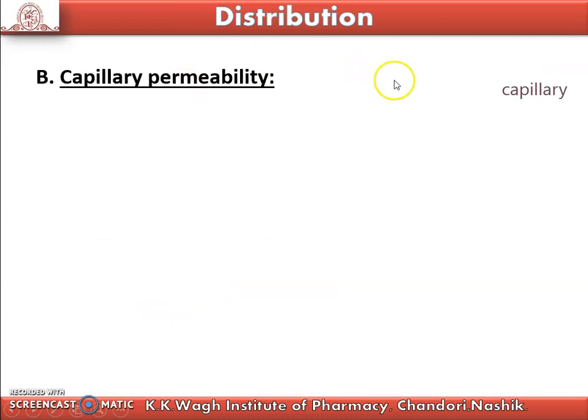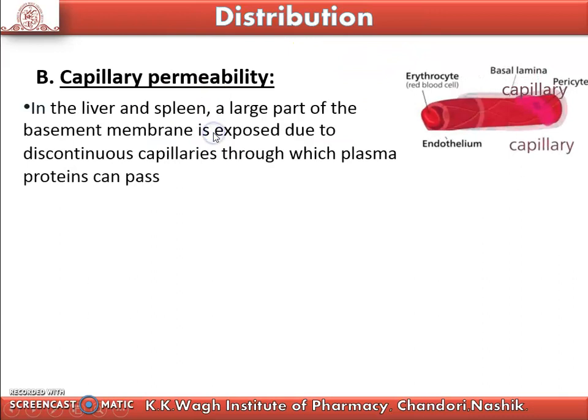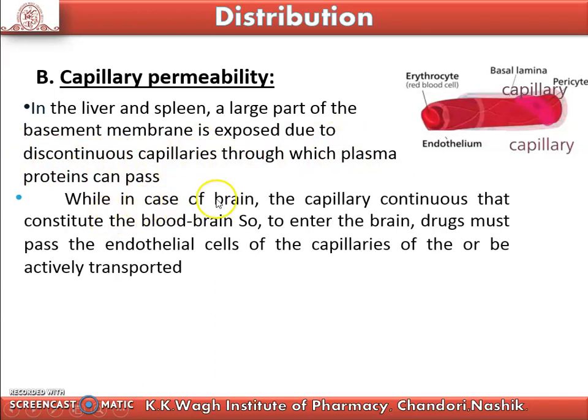The next mechanism of distribution is capillary permeability. In the liver and the spleen, a large part of the basement membrane is exposed due to discontinuous capillaries through which plasma proteins can pass. In the case of the brain, the capillaries are continuous and constitute the blood-brain barrier.